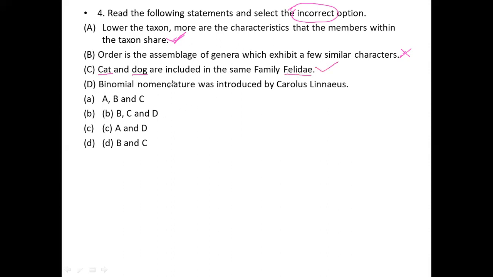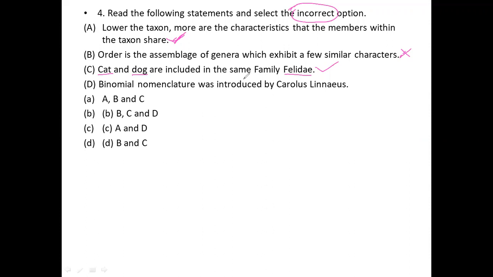Next, binomial nomenclature was introduced by Carl Linnaeus. The cat and dog are included in the same family.